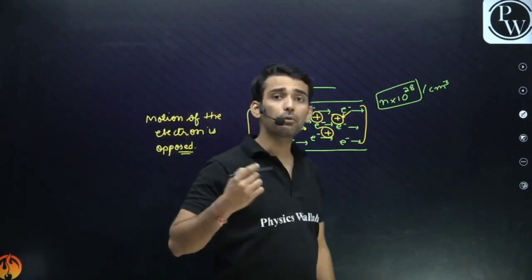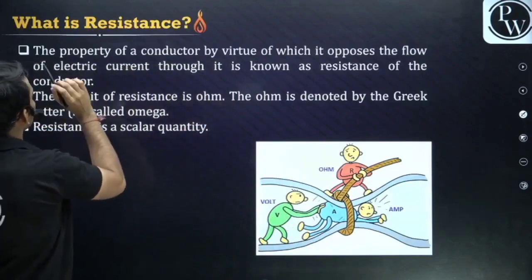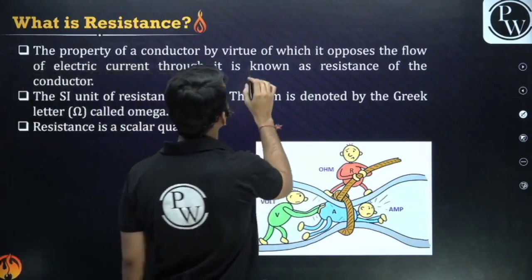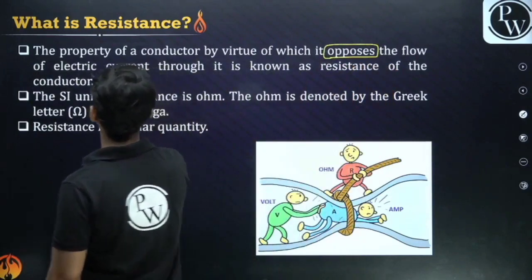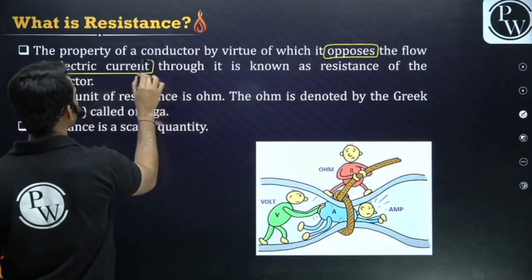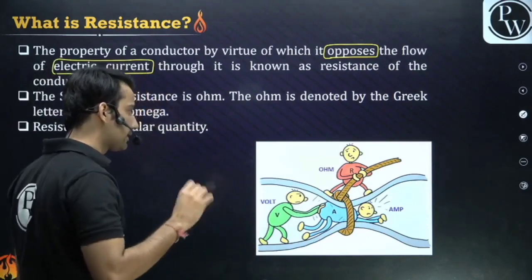So this opposition is what is meant by resistance. It is the property of a conductor by virtue of which it opposes the flow of electric current. Every conductor has some resistance. Practically, resistance cannot be zero. Every conductor has some resistance.